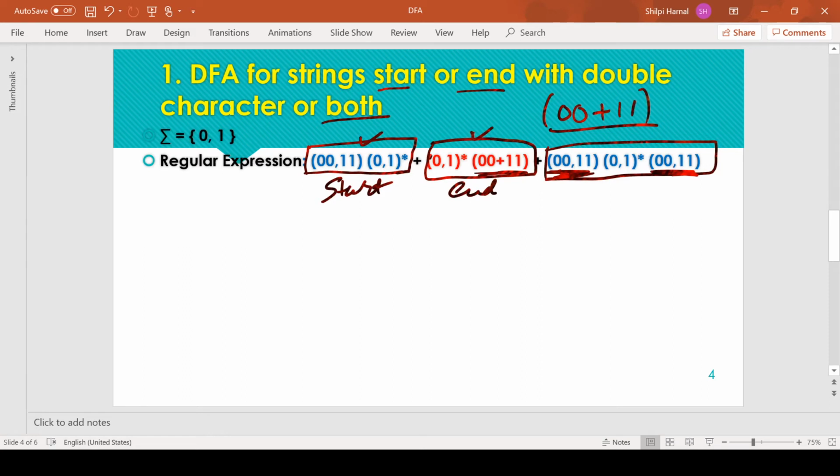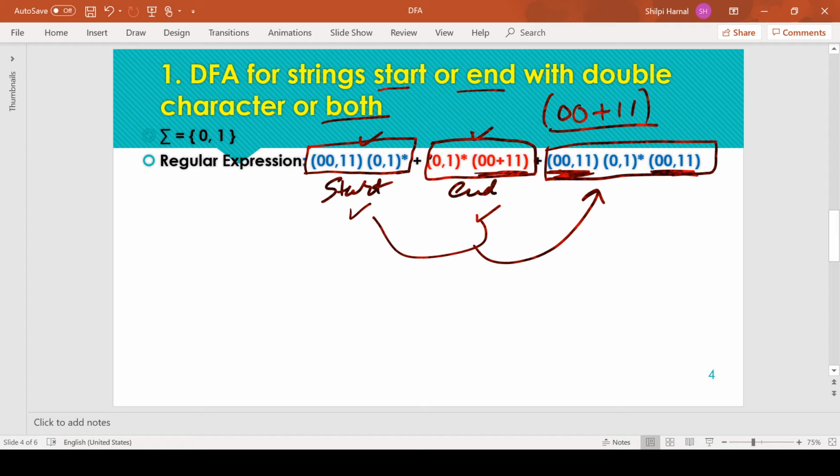Notice one thing here: if we fulfill the first two constraints, then the third constraint is automatically completed, because while constructing the DFA we will take care that the string should start with a double character. If the string has not started with a double character, then it must end with a double character.